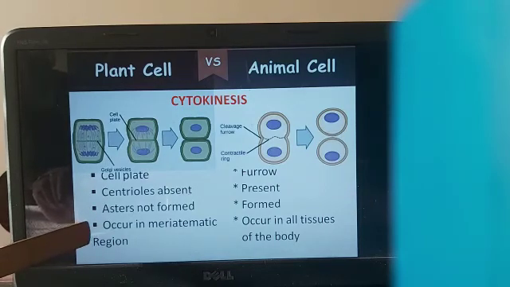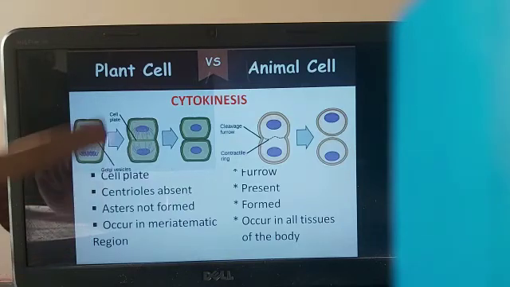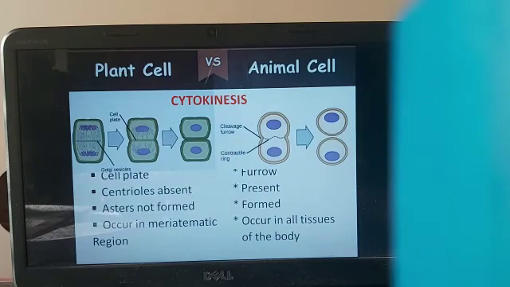This mitotic division occurs in the meristematic region in plant cells. Now, what is the meristematic region? Growing tips, root tip, shoot tip, etc. are known as meristematic tissue. So this mitotic division takes place in those regions in the plant cell, whereas in the animal cell it occurs in all the tissues of the body. That also will result in the replacement, repair and growth of the body.